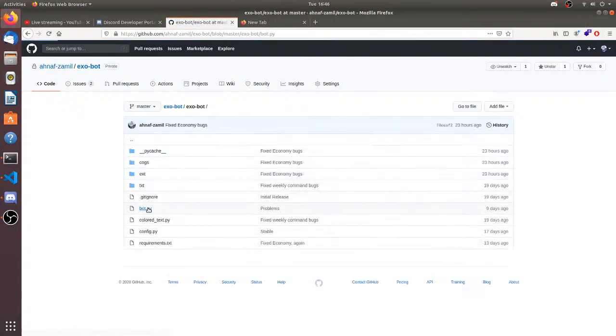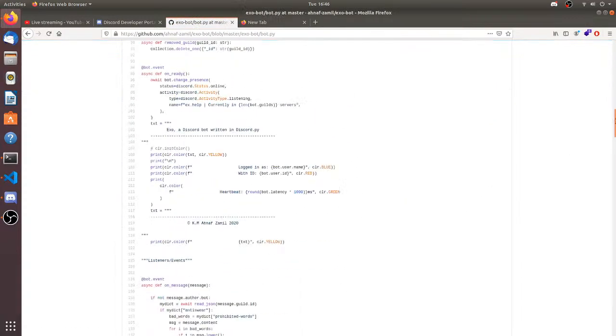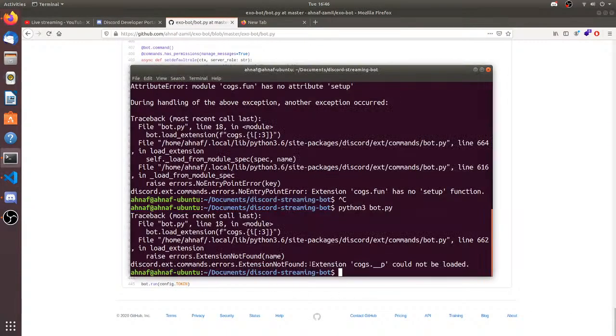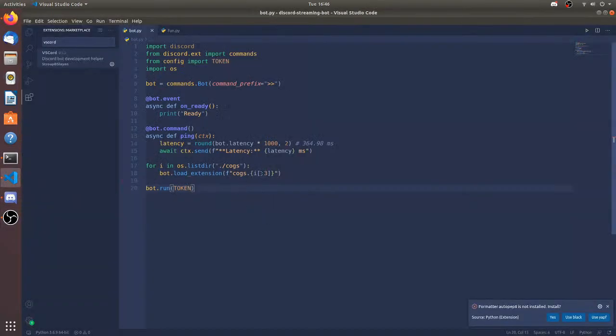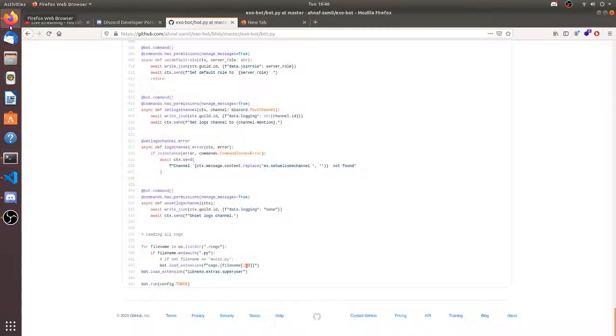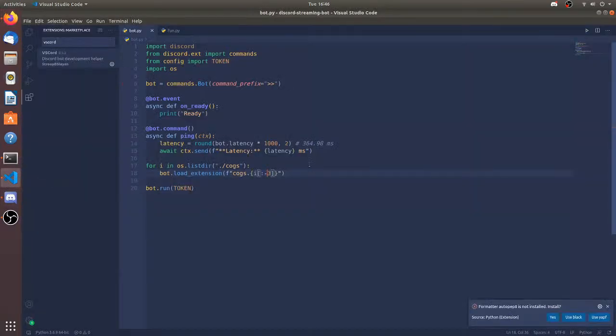Let me see. I have to reference my own code since I forgot this. This is the thing. For if file name ends with .py.